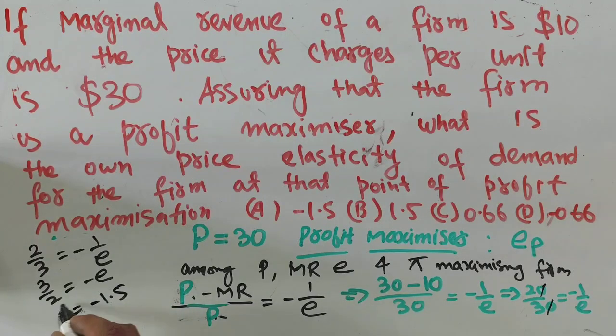So price elasticity of demand will be minus 1.5, so this option is correct.